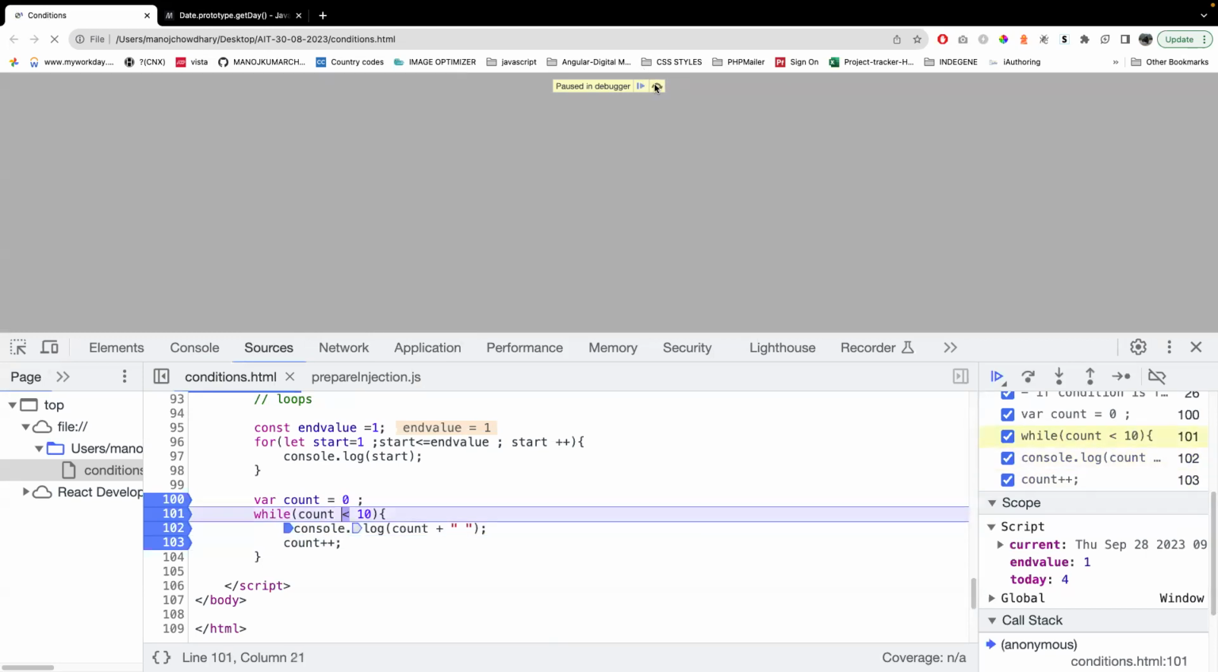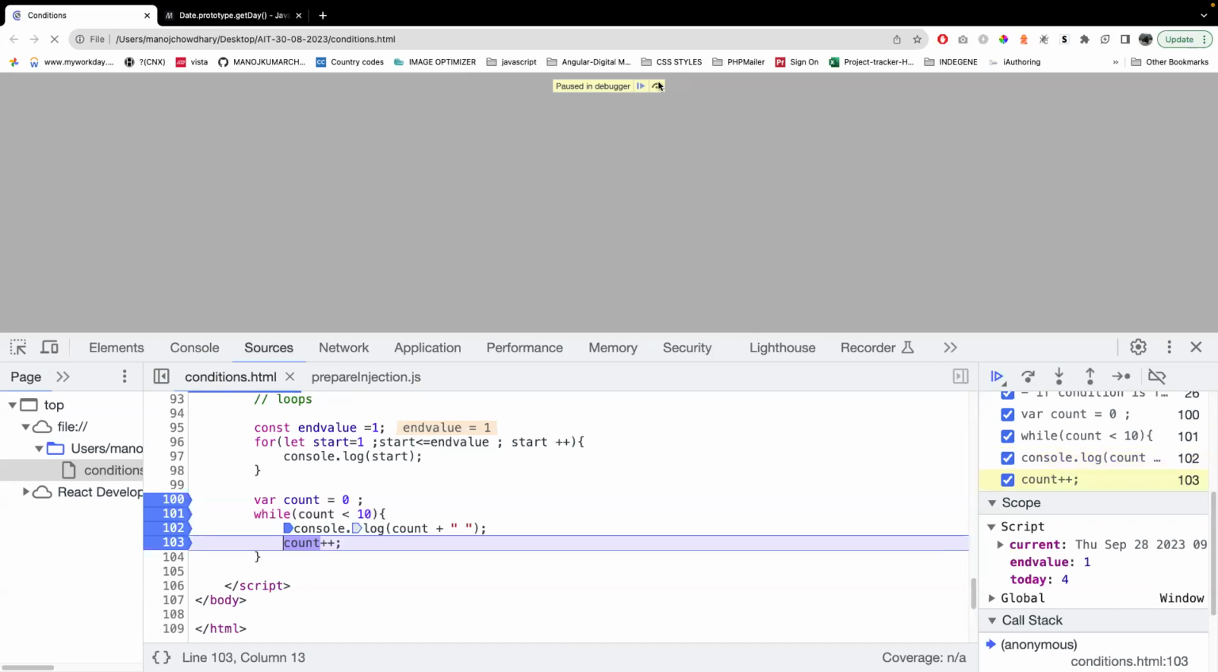Now 8. Now it will be 9. So 9 is less than 10, right? So next if I go console, count 9 is less than 10, true. So now again it will not get stopped there. Why? Because it is still true.